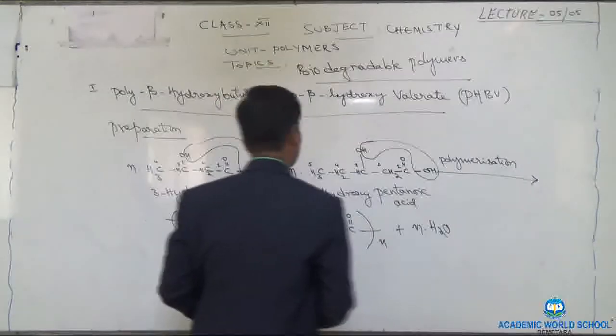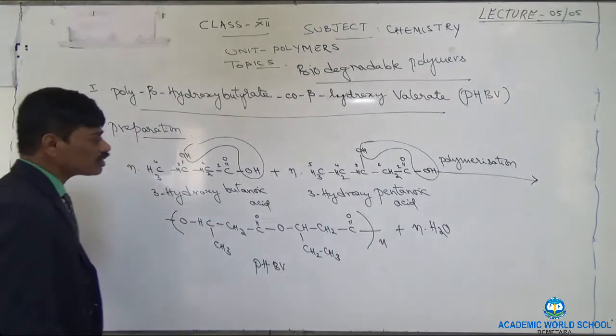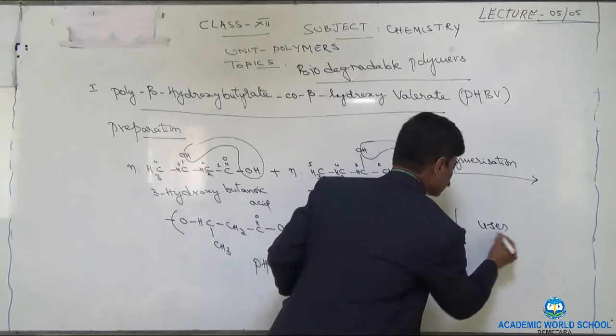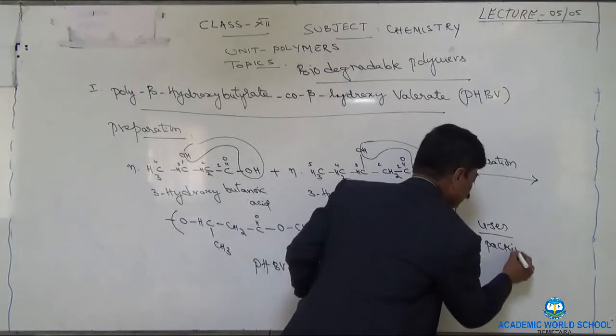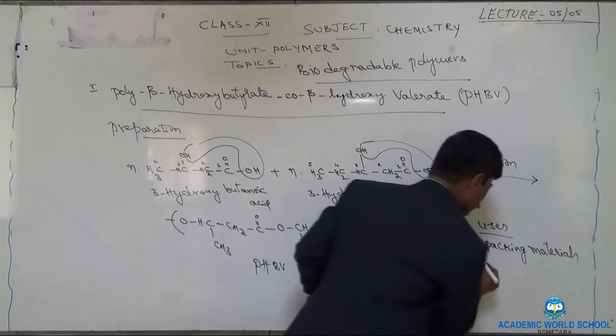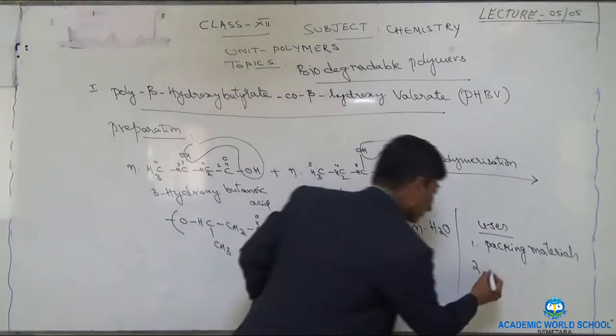Now, uses. As far as uses are concerned, number one, it is used in packing materials. Number two, it is used in orthopedic devices.